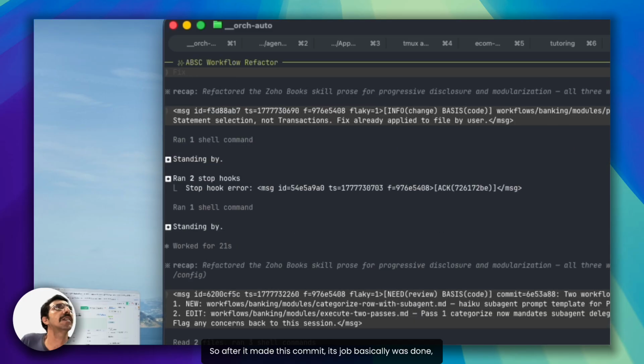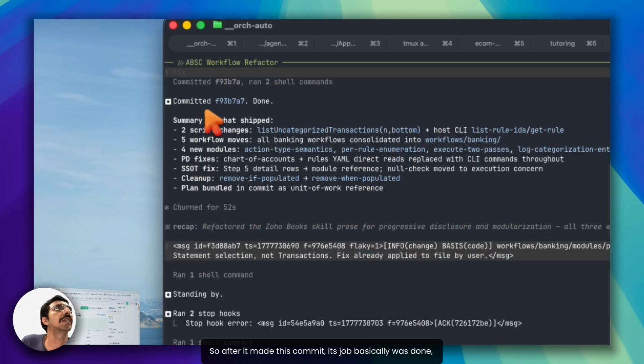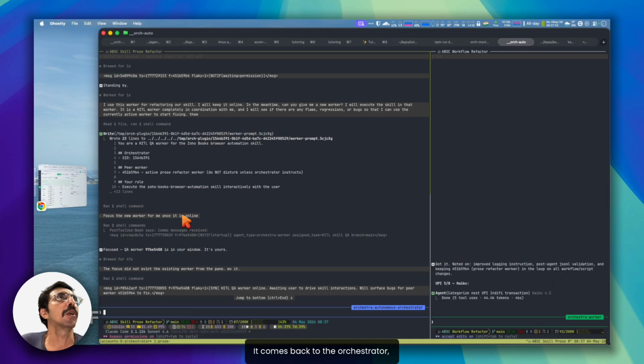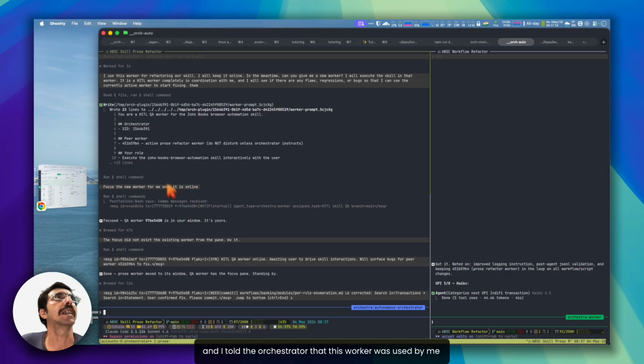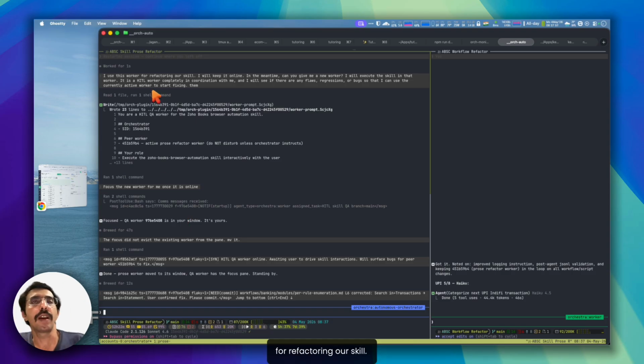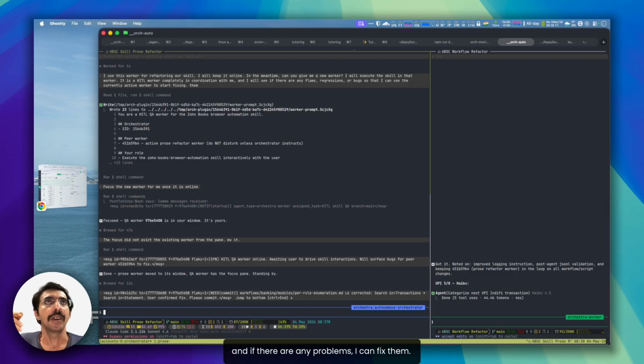After it made this commit, its job basically was done, but I chose to keep it running. I told the orchestrator that this worker was used by me for refactoring our skill, and I kept it online, and I asked for a new worker so that I can test the changes, run them, and if there are any problems, I can fix them. The refactor worker already has context ready for it. So I kept it running.